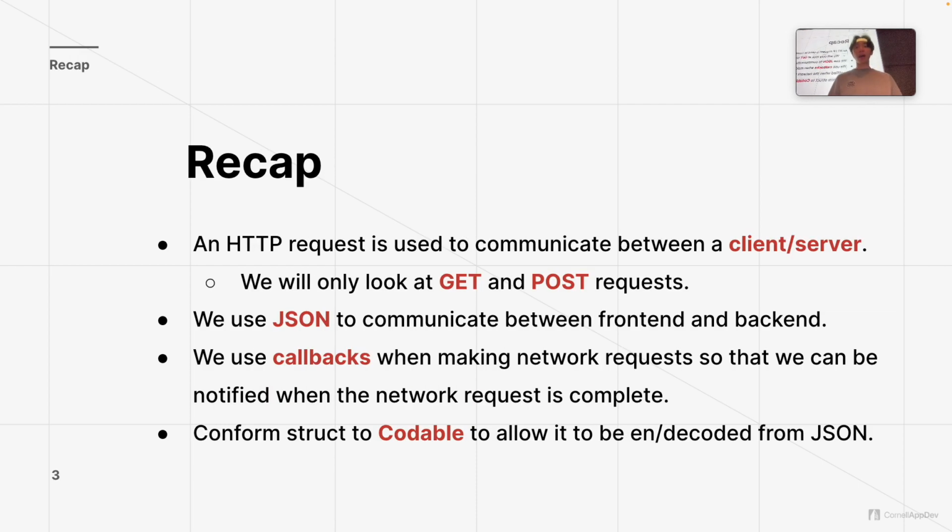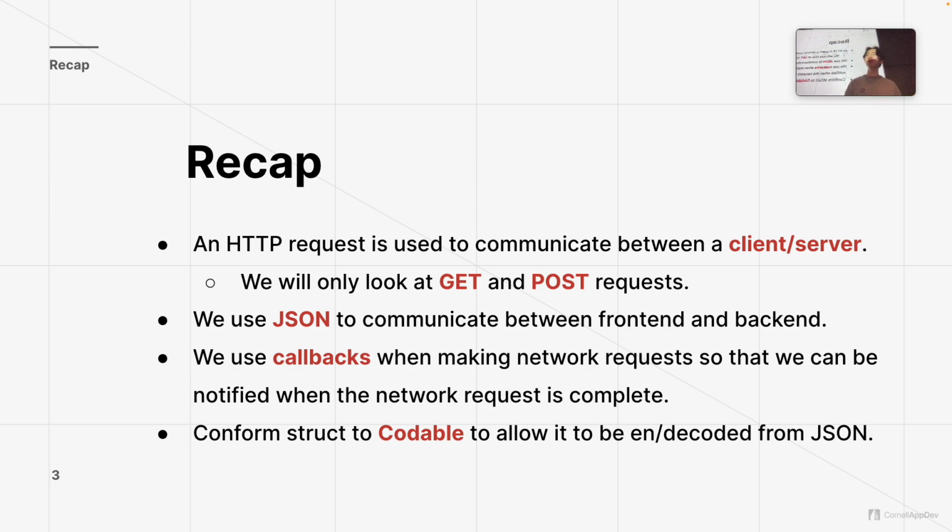All right, so just to recap last lecture, we learned about an HTTP request. It's basically a request that is used to communicate between the client and the server. On our side, we are the client. We create iOS apps, so we're the client. The server will be some kind of backend server, and we only care about two kinds of requests: a GET request as well as a POST request. A GET request is a retrieve request, so we get information from a backend, whereas with a POST request, you're creating some data or updating data in the backend, so you're posting something to the backend.